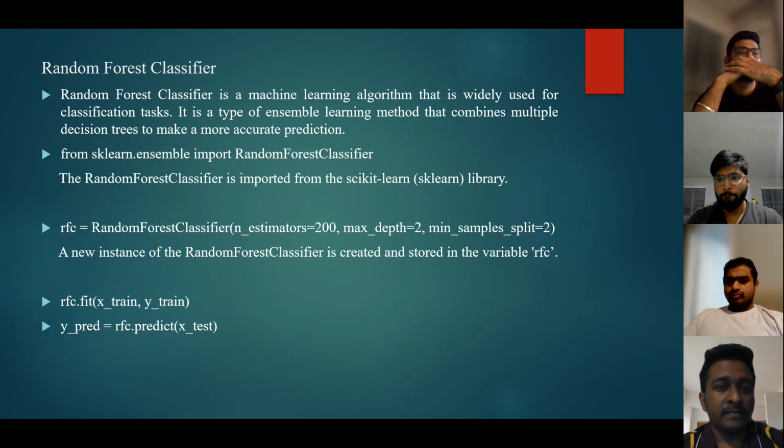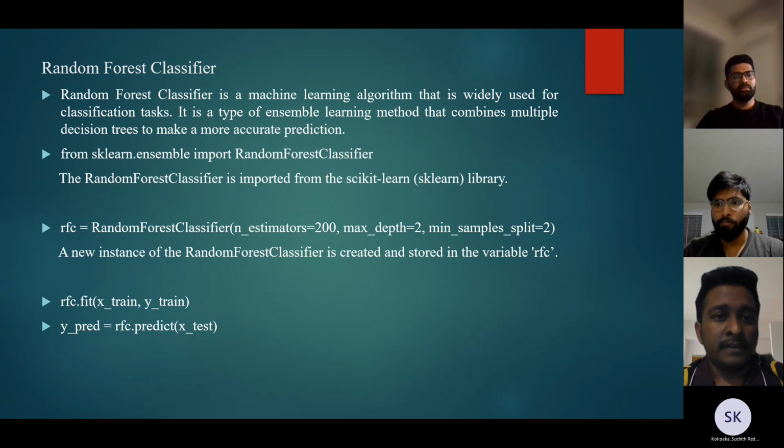Basically, we build multiple decision trees in the random forest algorithm, and by combining all those decision trees, we make a final prediction. Each decision tree is constructed with a random subset of the training data, which helps in reducing overfitting and increases the accuracy of the model.